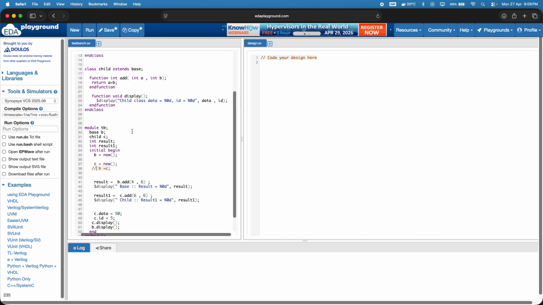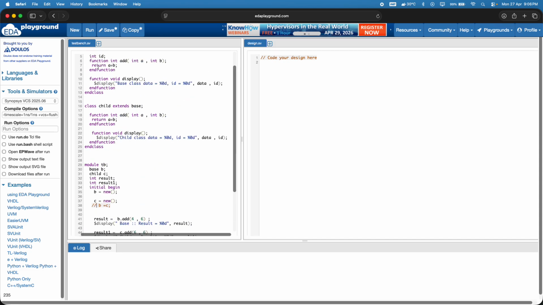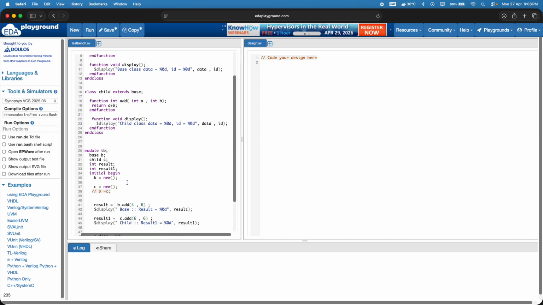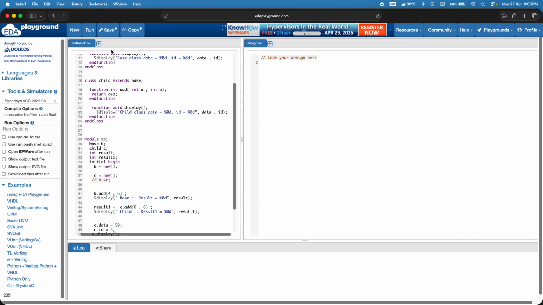Here the function will be a return type, so whatever value we return to this one, right? Let's see what happens if I remove this result. Okay, before that, we'll just comment this line and try to create an object for this one. So just save and run.